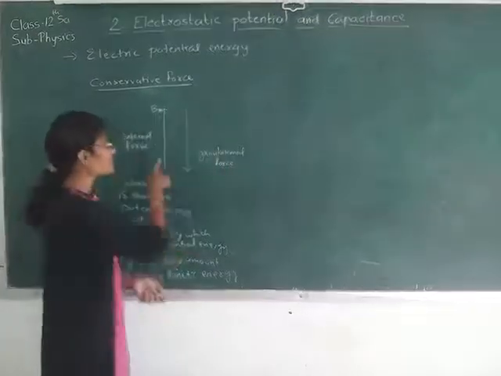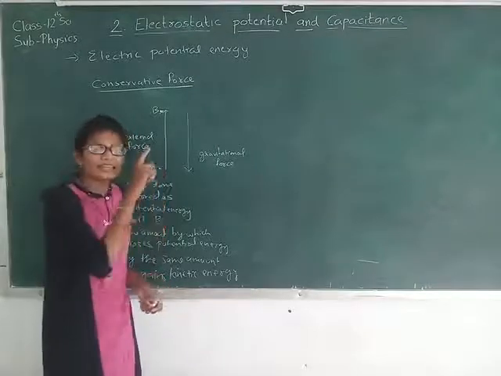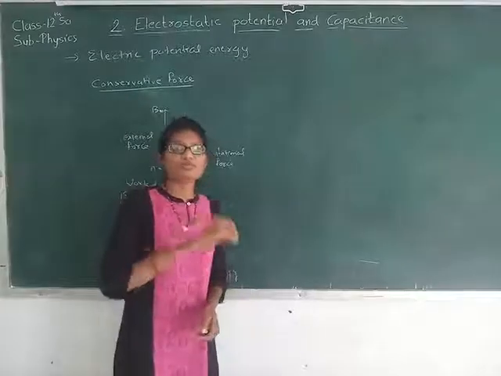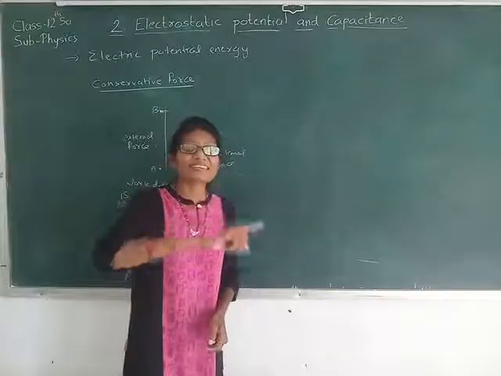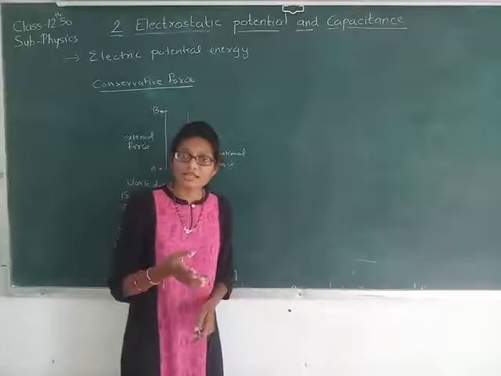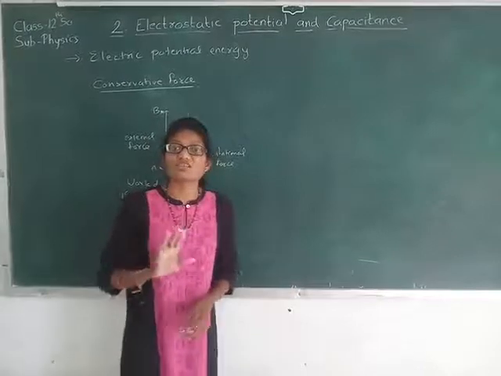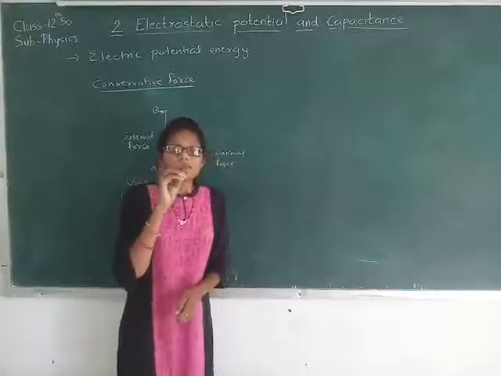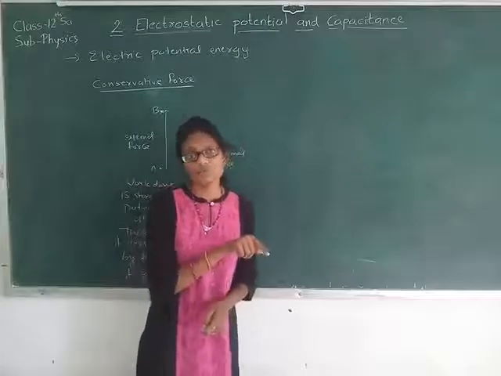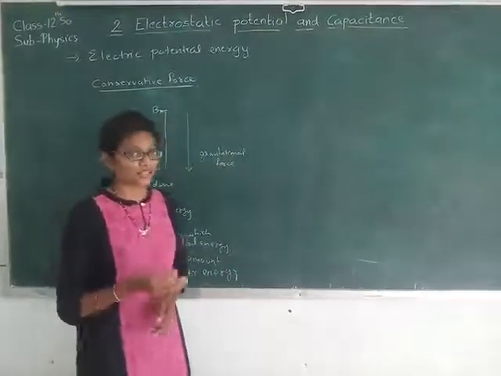Once again, we are doing work by the external force in taking the object from one point to another point against the gravitational force or the magnetic force or the electrostatic force or the spring force, whatever type of conservative force is there. The work done by the external force against this conservative force is stored in the form of potential energy.